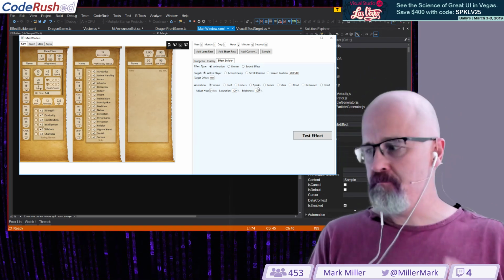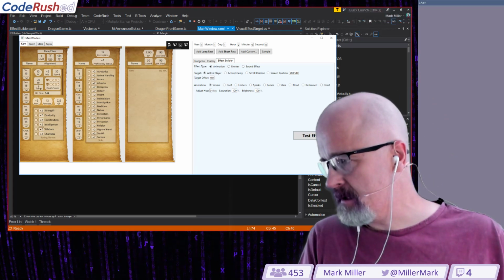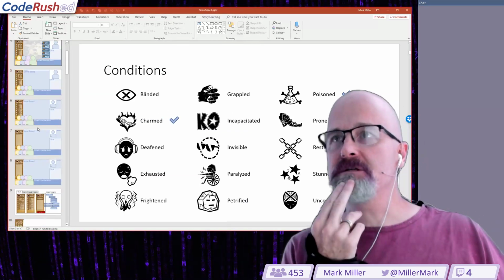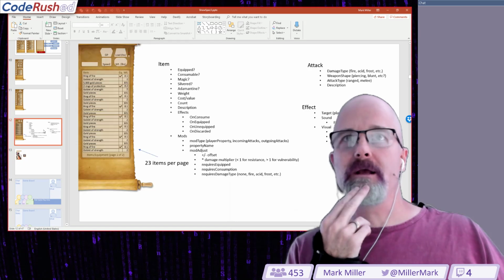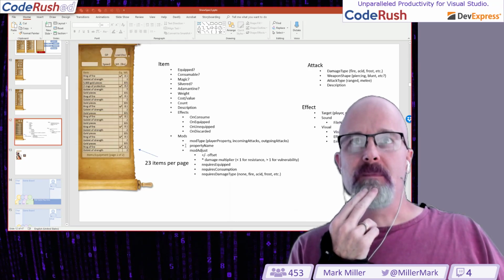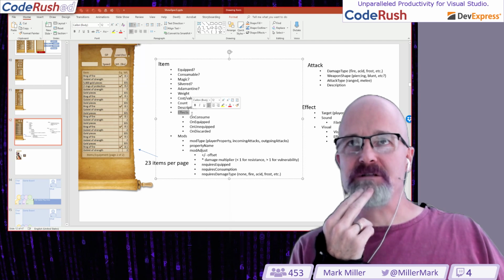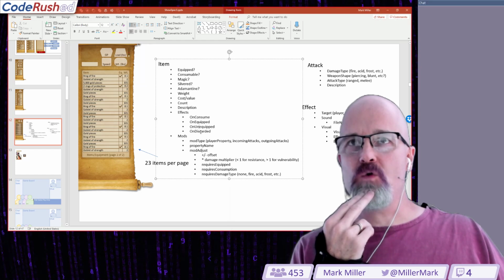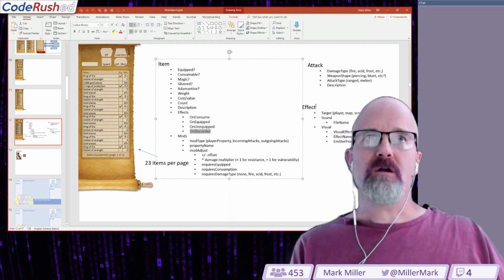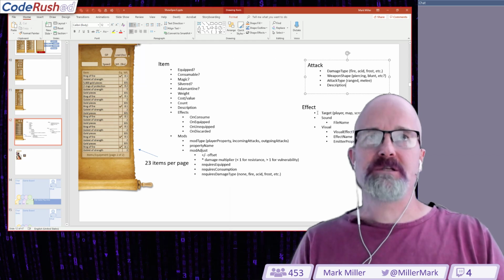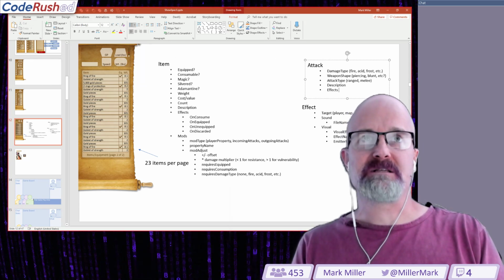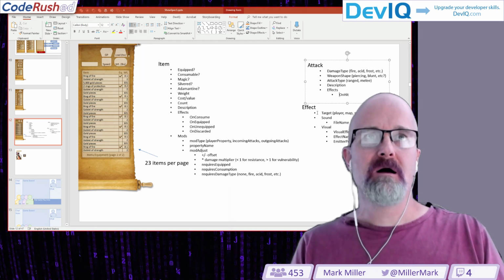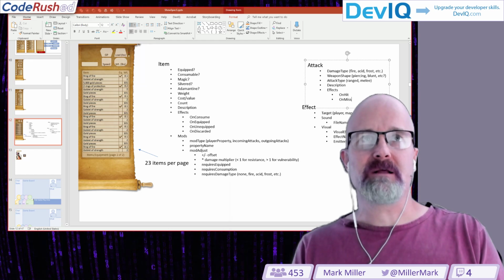And effects were going to be bound to, let's see if I've got this up here. Let me drag this up for a second. So this is my ongoing evolving spec. An array of effects could be bound to the consumption of an item, when the item is equipped, when the item is unequipped, when the item is discarded. They could also be bound to a particular kind of attack. Effects on hit, perhaps, and maybe an on miss as well.